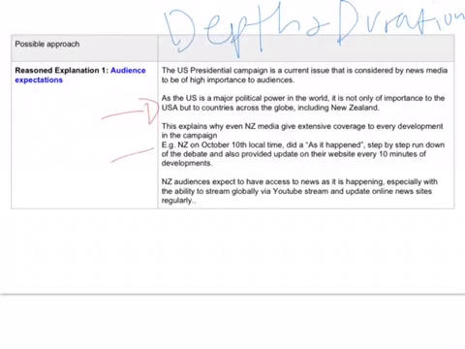So this explains also why, in terms of the depth and duration of the coverage, New Zealand media gave it extensive coverage as well, because it's relevant to us even though we're not in the US. What the US does affects us. And I've put some more examples there. The New Zealand Herald did an as it happened, step-by-step rundown of the debate.